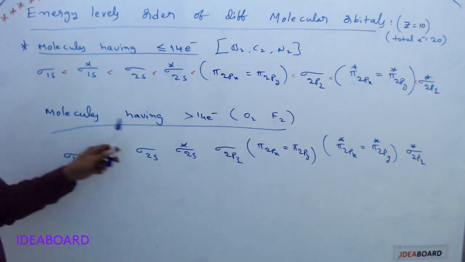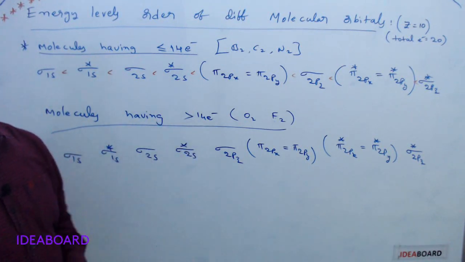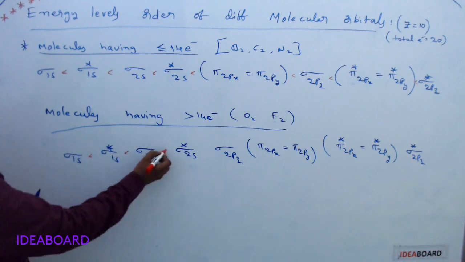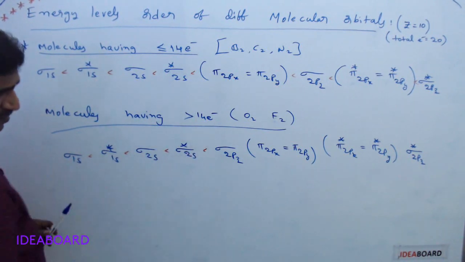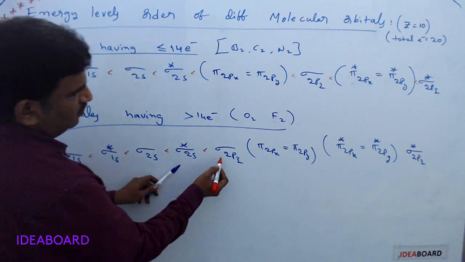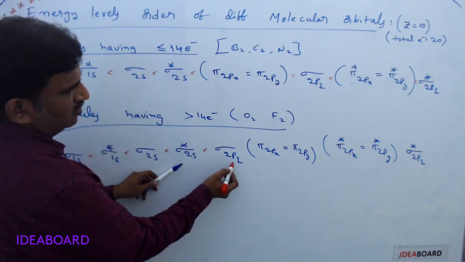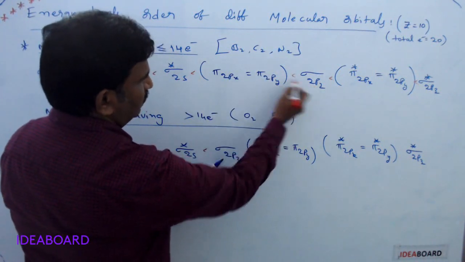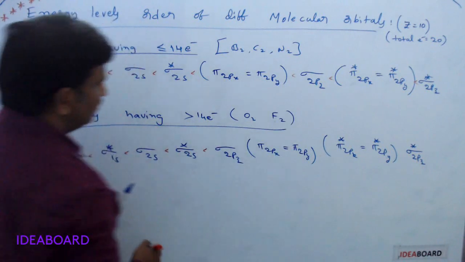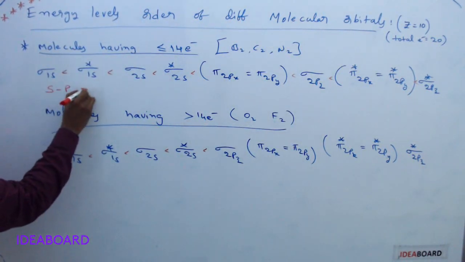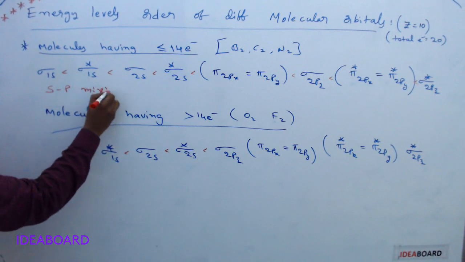And next, molecules having greater than 14 electrons. In this, sigma 1s, sigma star 1s, sigma 2s, sigma star 2s. If you compare, up to here you have the same order, but here sigma 2pz comes before pi 2px, pi 2py, whereas in the other it comes after. Why we wrote it so: we are telling a concept of sp mixing.